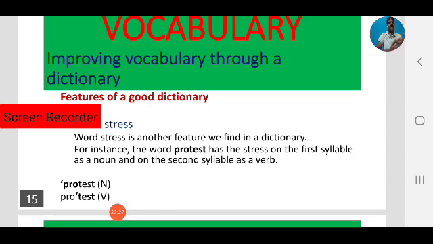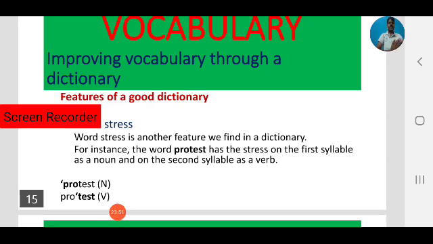We have already discussed this in word class, parts of speech. Sometimes it can be used as a noun and sometimes as a verb. In both cases, the stress varies.